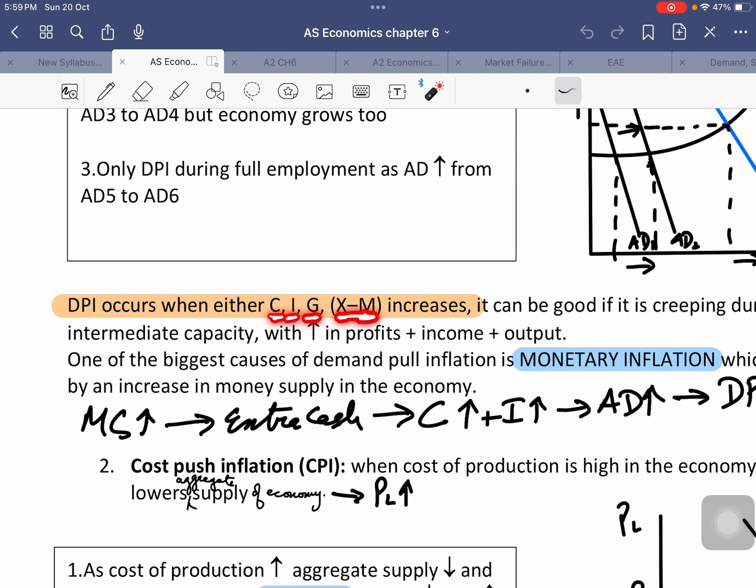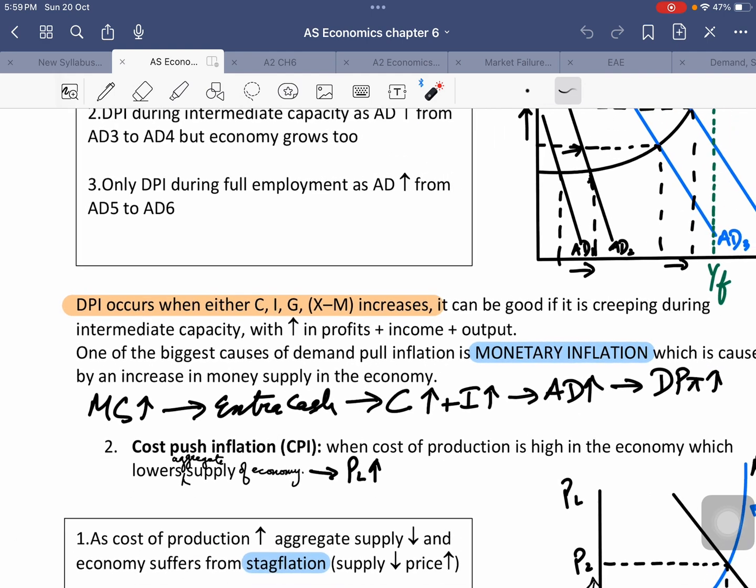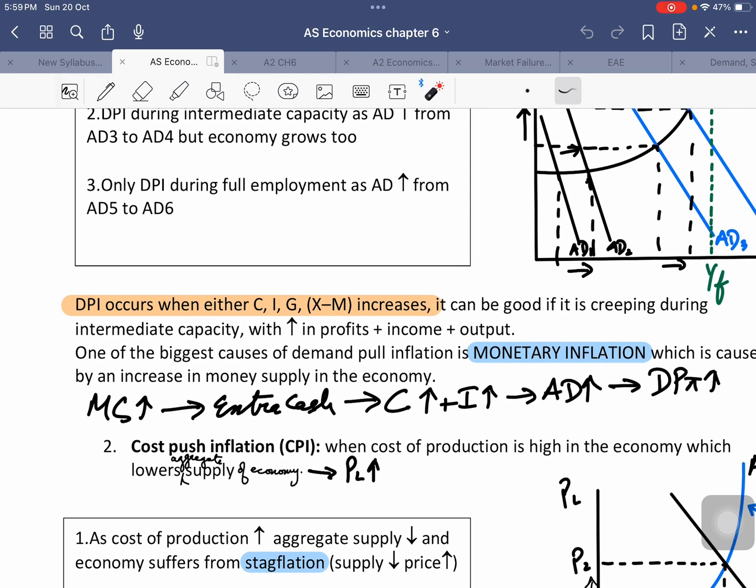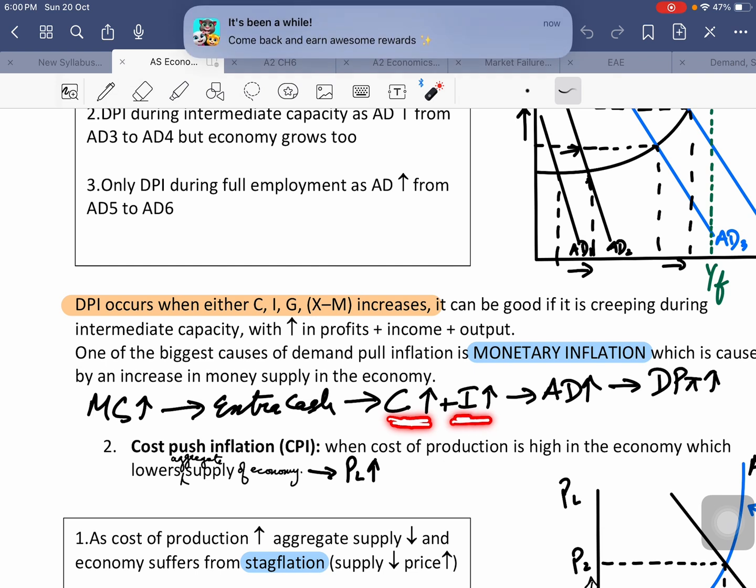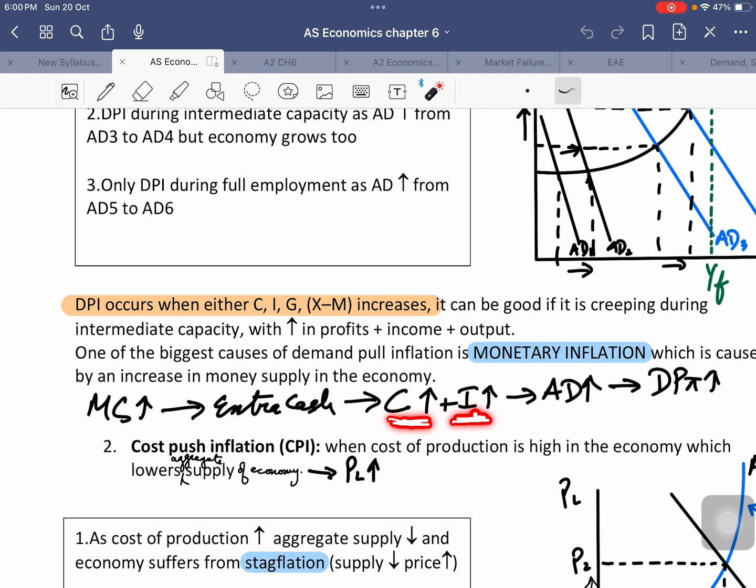If any one of these components rises, that will lead to demand pull inflation, because that will lead to an increase in aggregate demand, right? And probably the biggest cause of demand pull inflation is actually monetary inflation, because in monetary inflation there is an increase in money supply, which means people have extra cash to spend, which means people will spend on goods and services, meaning their consumption will rise, and they will spend on businesses as well, which means overall investment levels will rise in the economy as well.